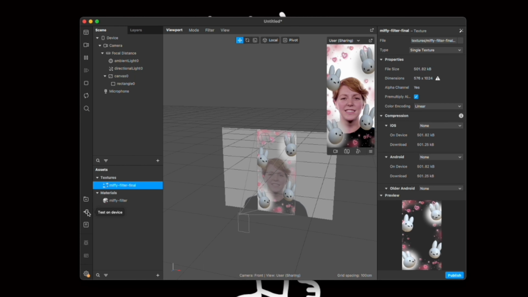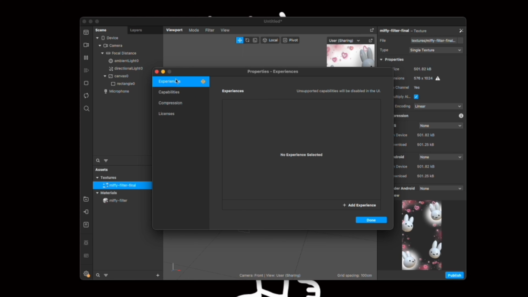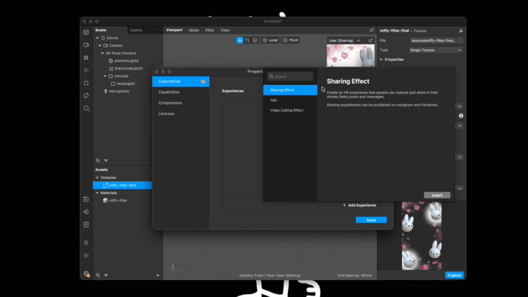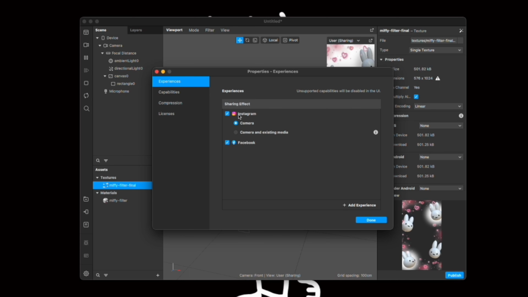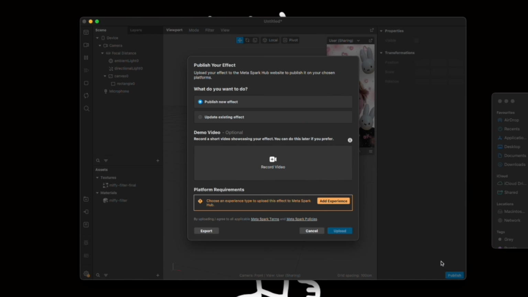So you can actually test your filter live on Instagram or Facebook. You need to click on this button on the bottom left corner, which says test on device, and you will need to choose your experience type. That's where you can pick whether you want Instagram or Facebook. You can also use the mobile Meta Spark Player, but you will have to download an app in order to use that. So I'll click on sharing effect because I want to share it on Instagram, and uncheck Facebook. Instagram will send me a link to my account for me to test this filter live.